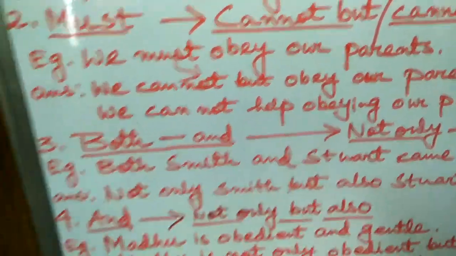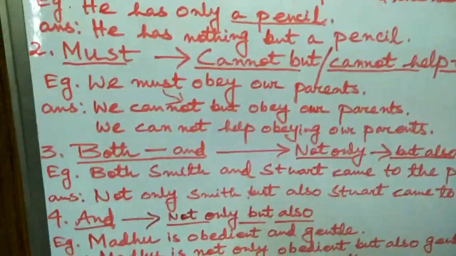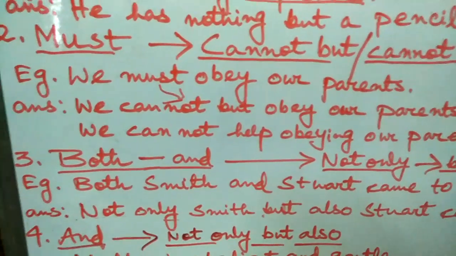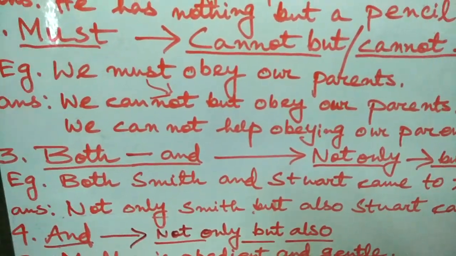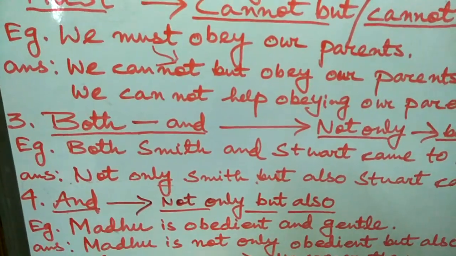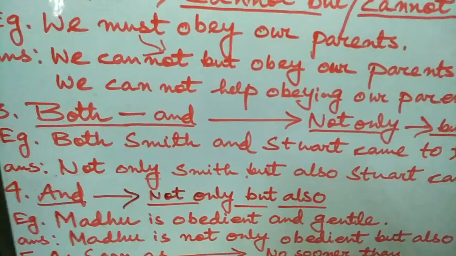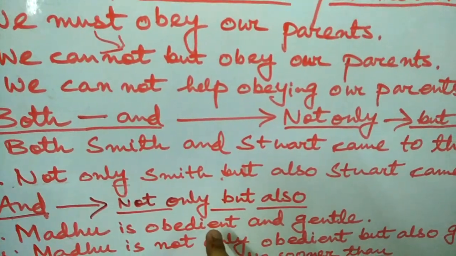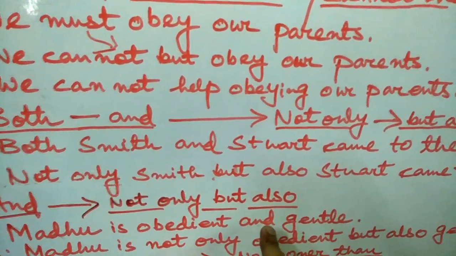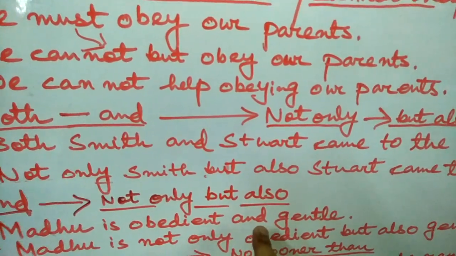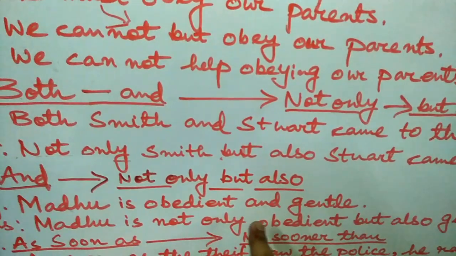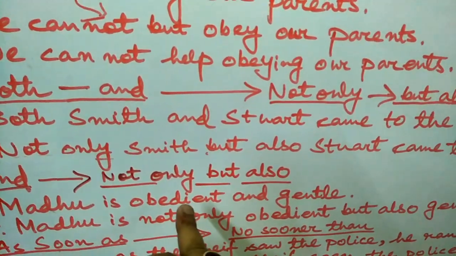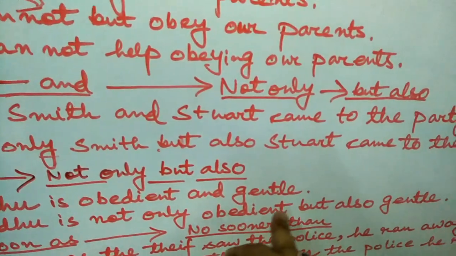Next, if two words are joined by an and, then you have to remove the and use not only but also. Look at the example. Madhu is obedient and gentle. Here both the words obedient and gentle are joined by and. So to replace and, you have to use not only but also. How will you use it? Madhu is not only, then the first word obedient, after that you put but also, and the second word gentle.